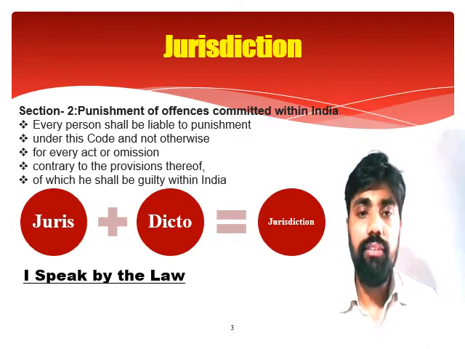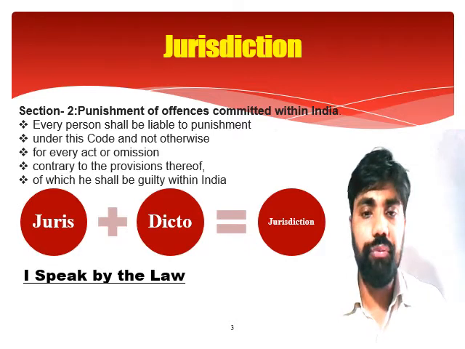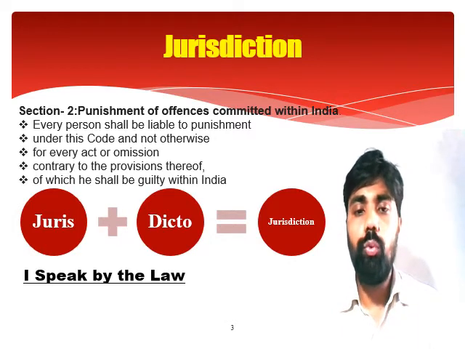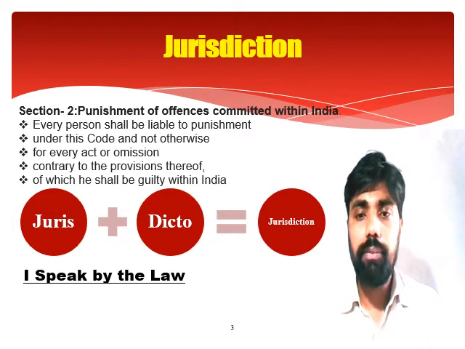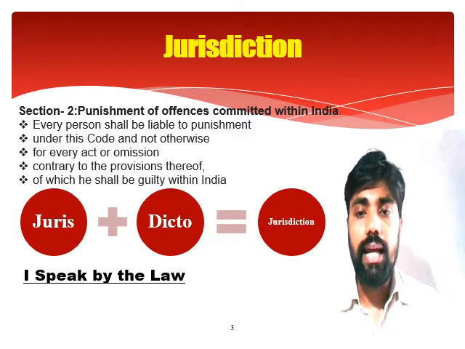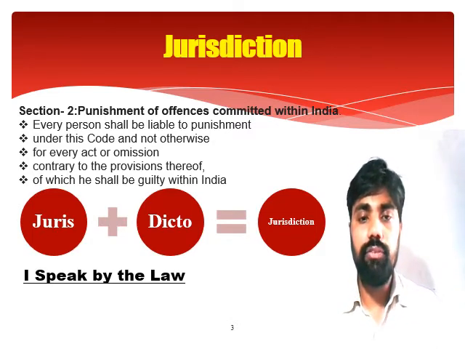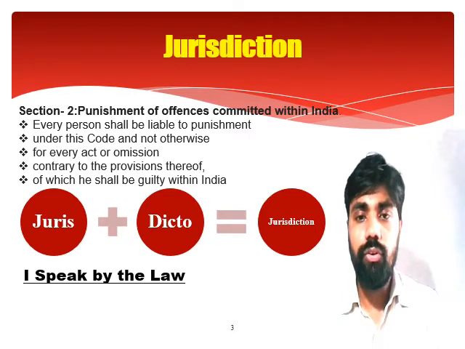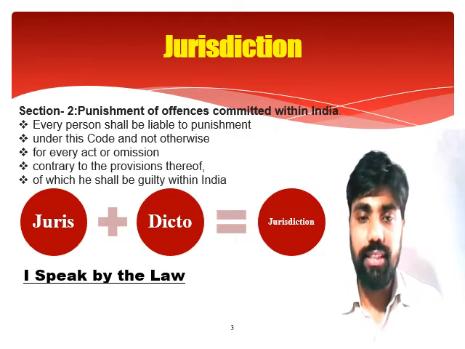What does it mean? If the judge does not have an authority to speak, then if he is speaking, that is ultra vires, and that punishment would not have any operation, that punishment would not have any sanctity. For example, a judge has power to punish with 3 years of imprisonment, but he is punishing with 7 years of imprisonment. In such a situation, that punishment would not have any weightage because he is not speaking by the authority of law. He doesn't have jurisdiction to pronounce the judgment.